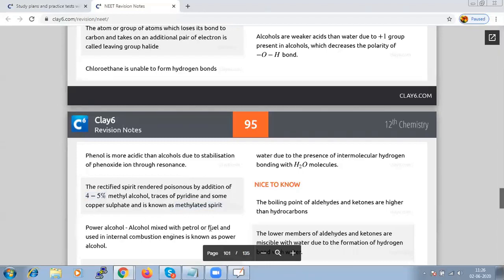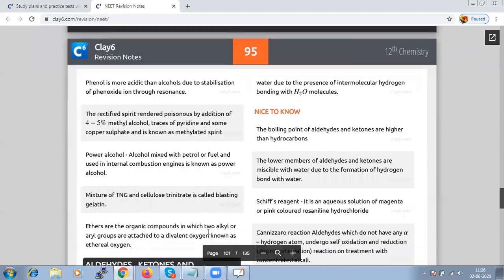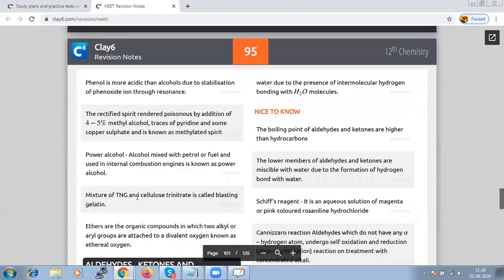Alcohol when it is mixed with petrol or fuel and it is used in internal combustion engine, then we say that as power alcohol. And when we mix TNG and cellulose trinitrate, the term is called blasting gelatin. It's very important to know the other names of the compounds also.